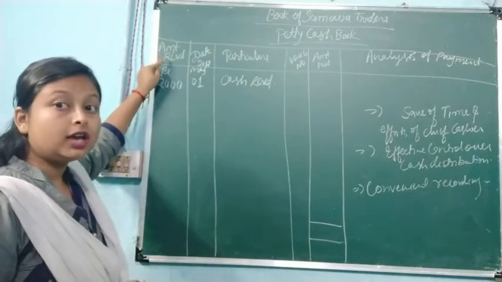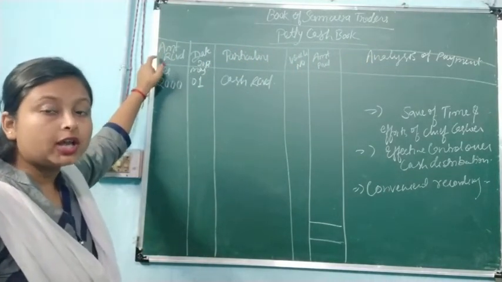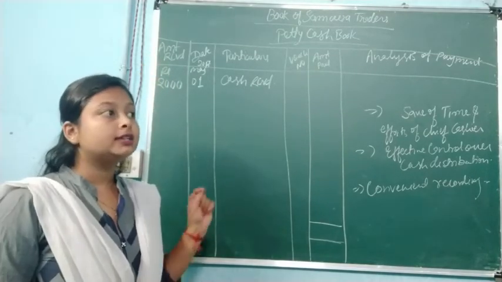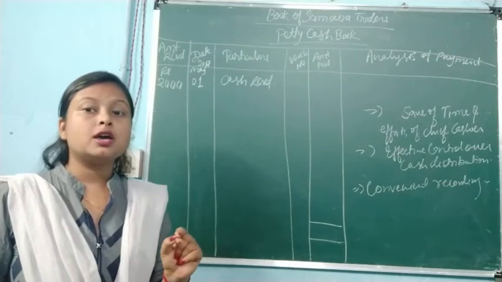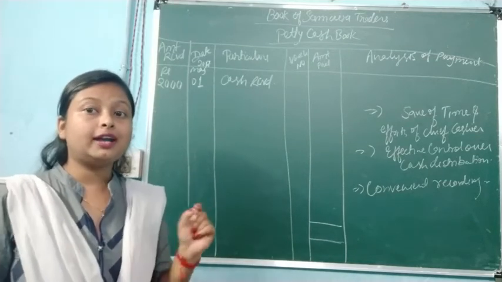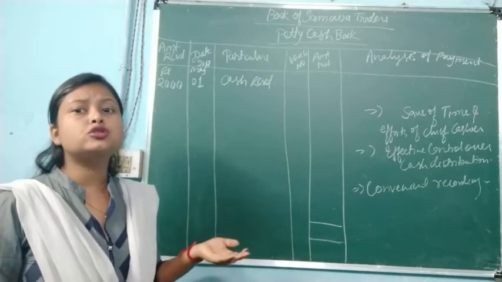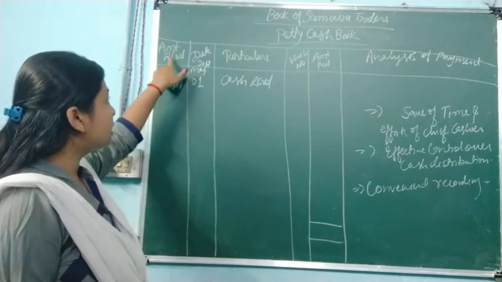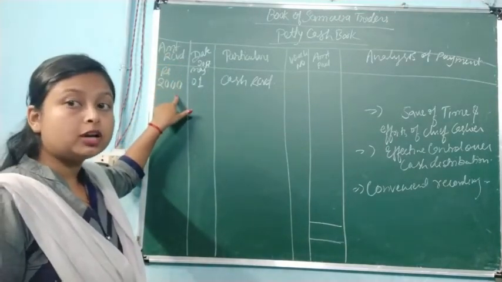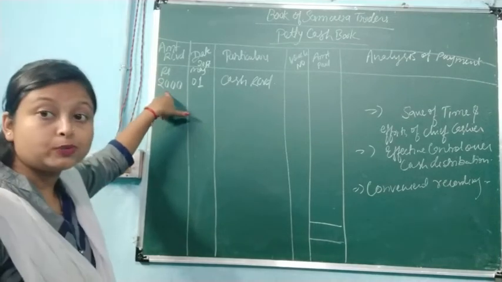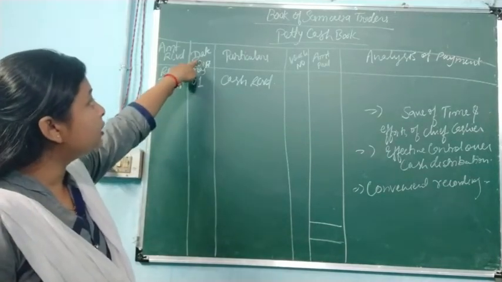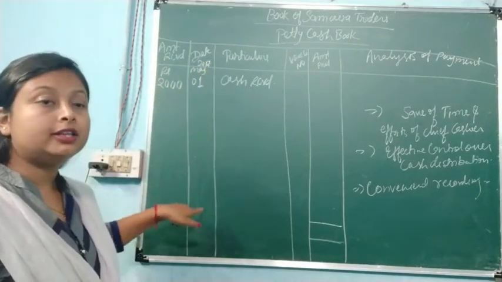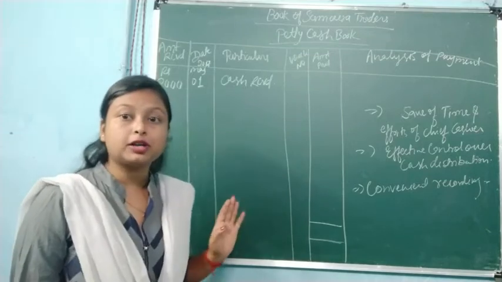Firstly you have to write down the amount received by the petty cashier. That will be given in your book or in your question. It will be clearly mentioned that Samira Traders has a petty cashier, and the head cashier has provided 2000 rupees to him for the further transactions for the month. So under amount received, you will write whatever amount is given in the question. Here I have taken 2000 rupees. In the date column you have to write down the year and the month, and after that the dates one by one, and the expenses that occur in this particular month.